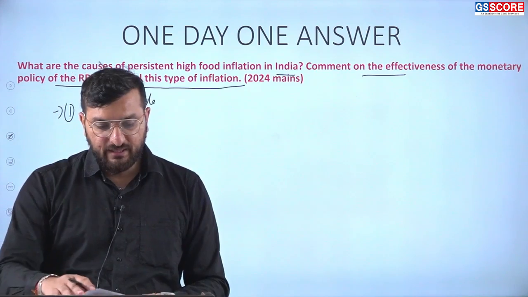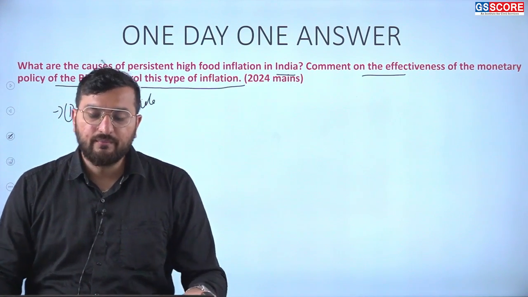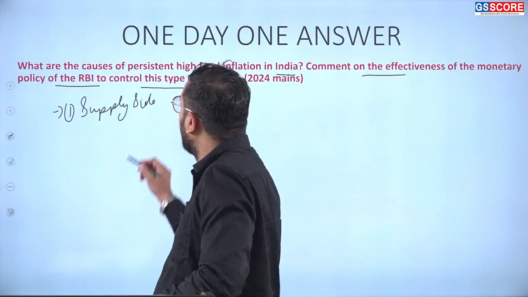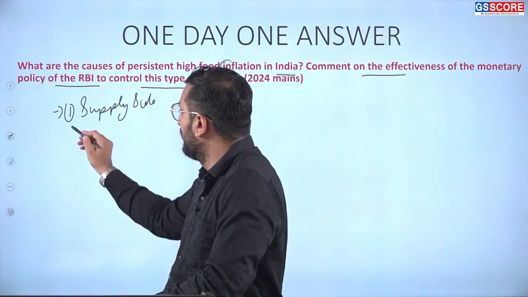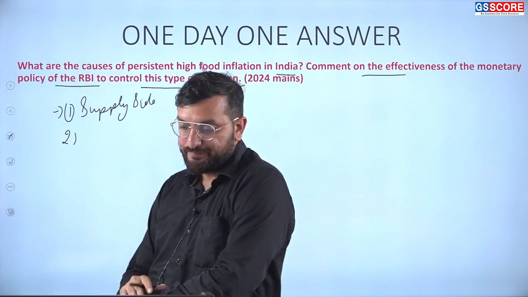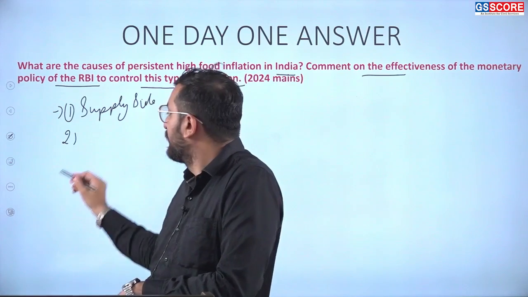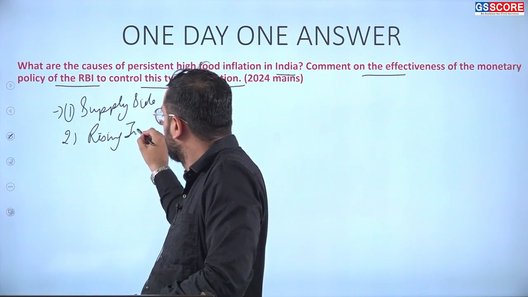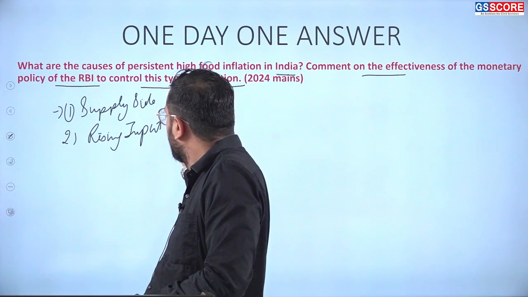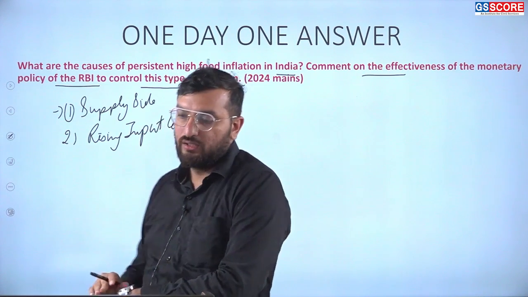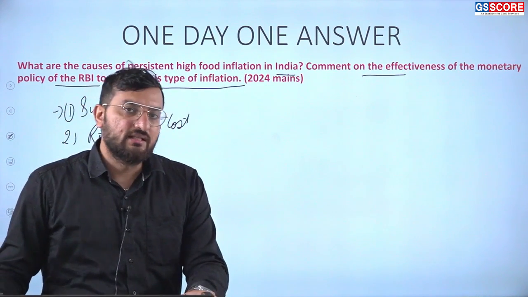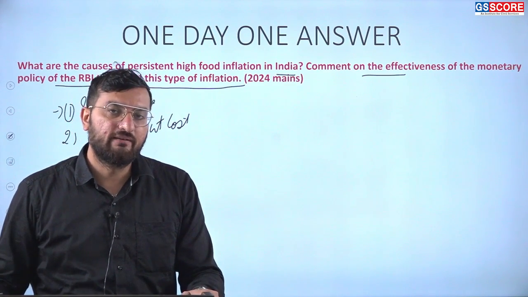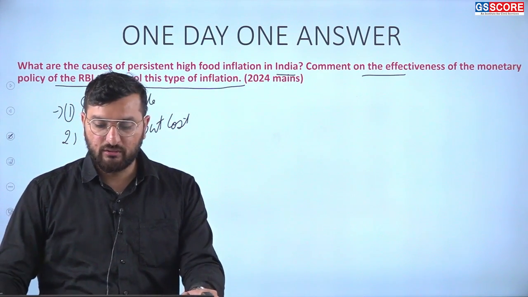So if we move to our question, we can write a few points such as: supply chain disruption will lead to high food inflation. Then there is rising input cost. The cost of raw materials such as fertilizers, seeds, and fuel will lead to an increase in the production cost.